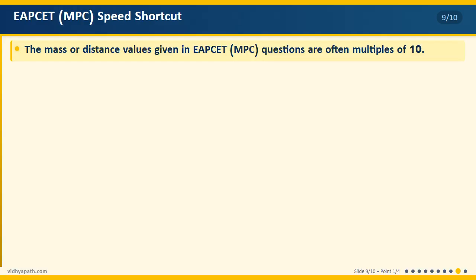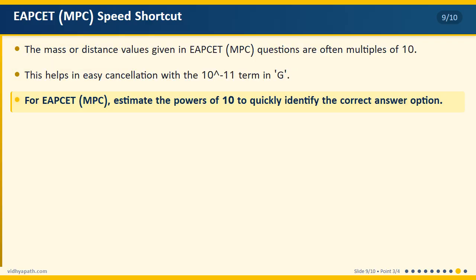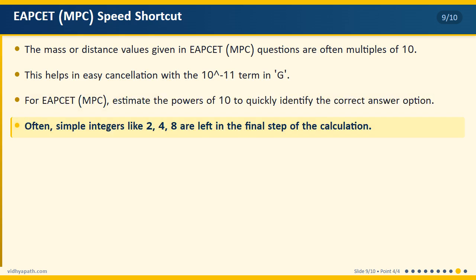In EPSET exams, values are often in powers of 10. These cancel out with the 10 power minus 11 in the G value. So, estimating powers of 10 is very important.